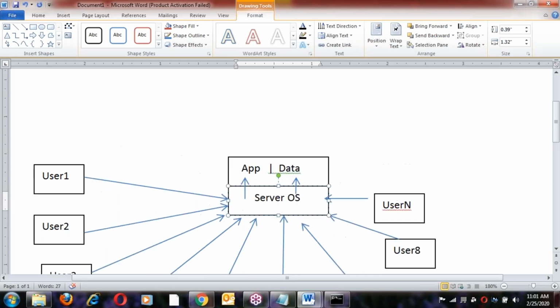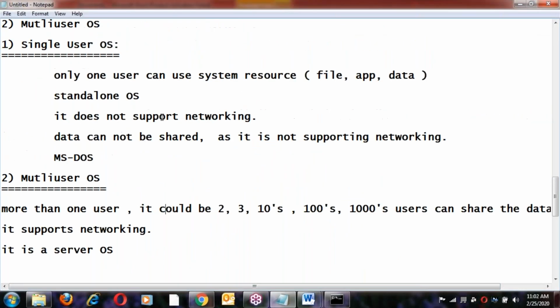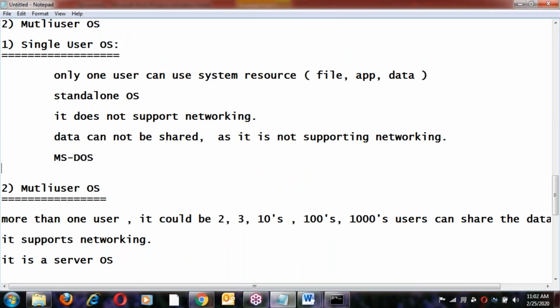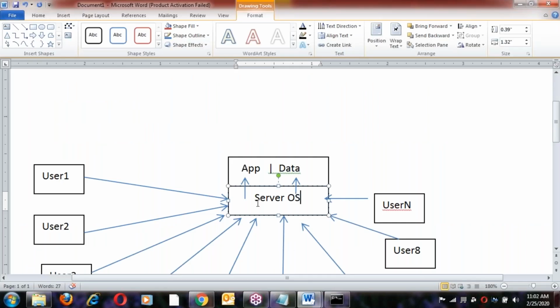Suppose it is a standalone system. That is not shareable, because there is no network support. A standalone, single-user OS does not support networking. If networking facilities are available, we can connect from different locations, but if not, we can't connect.